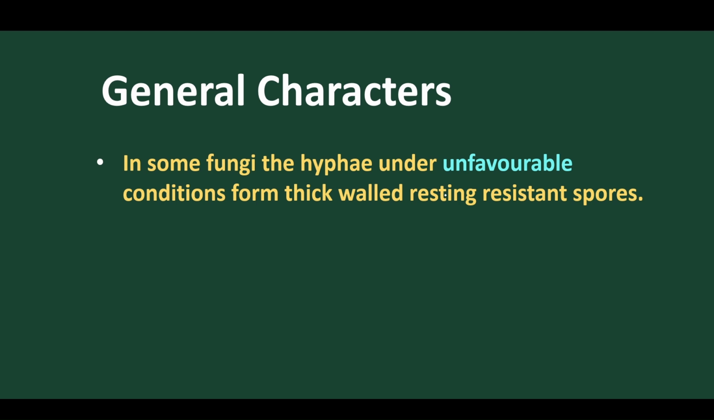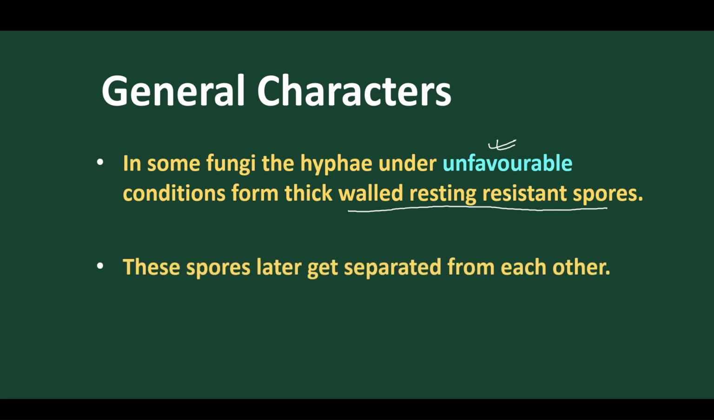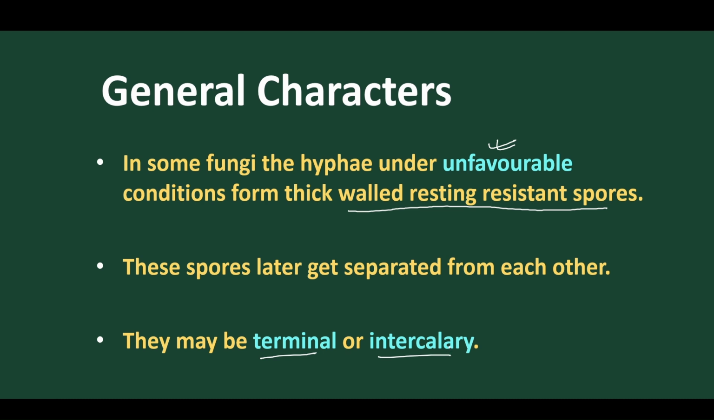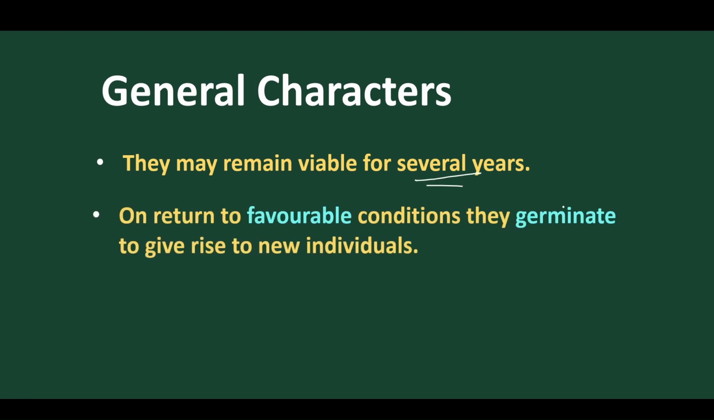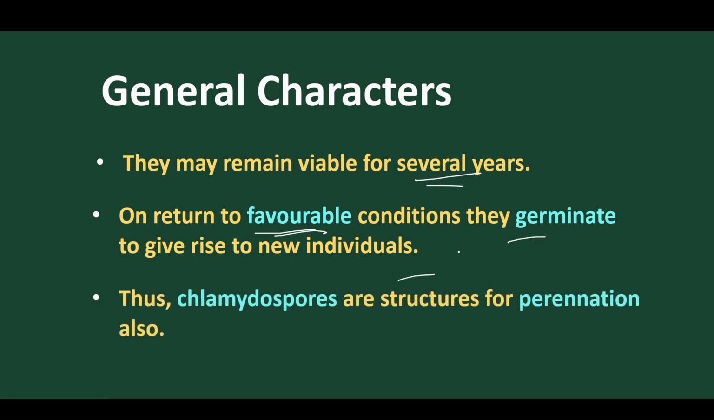In some fungi, under unfavorable conditions, thick-walled resting spores are present to withstand the unfavorable conditions. These spores later get separated from each other and develop into new individuals. They may be terminal or intercalary, and they are called chlamydospores. They can remain viable for several years. On return of favorable conditions, these spores germinate into new individuals.